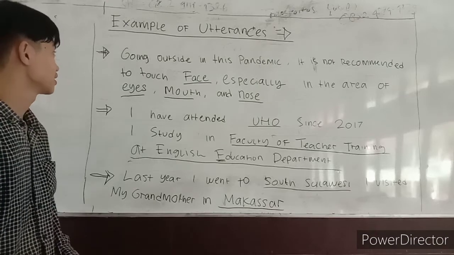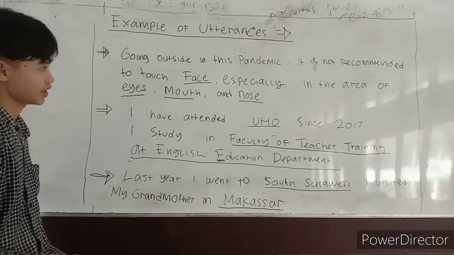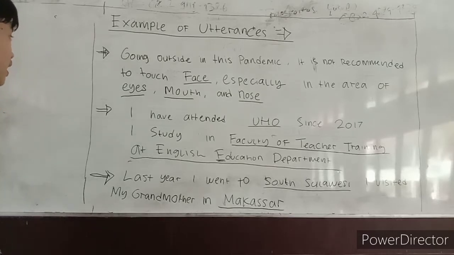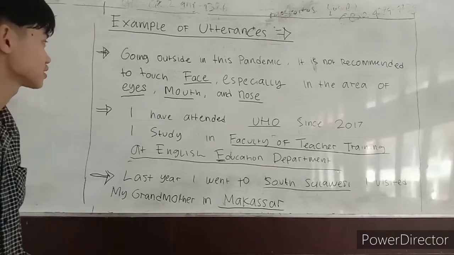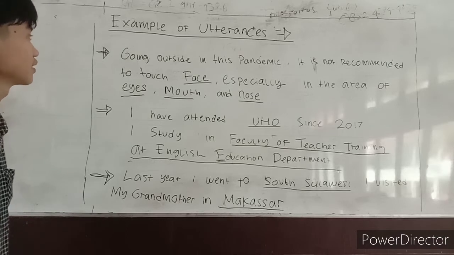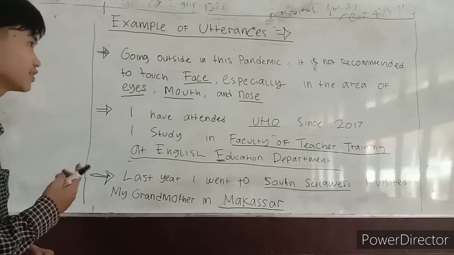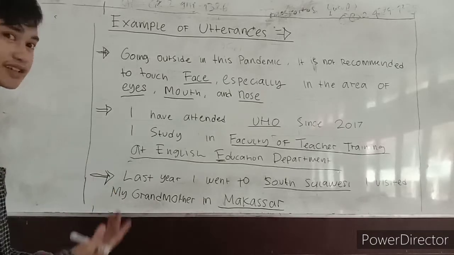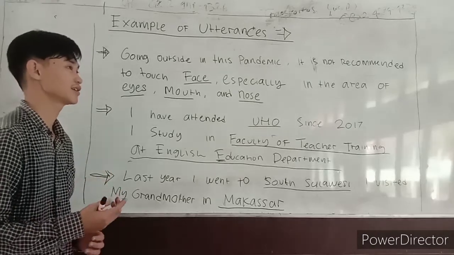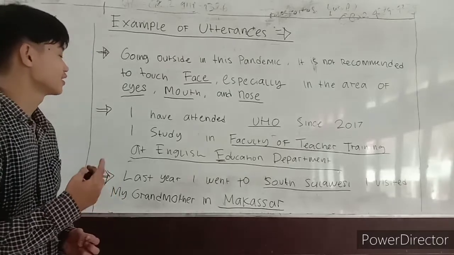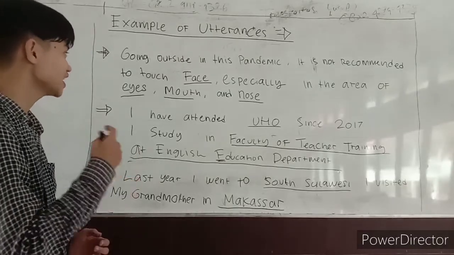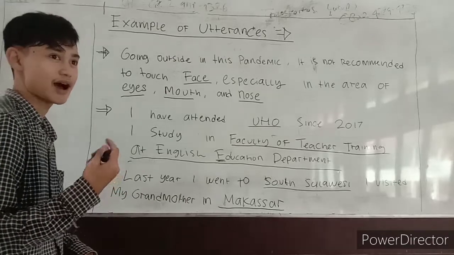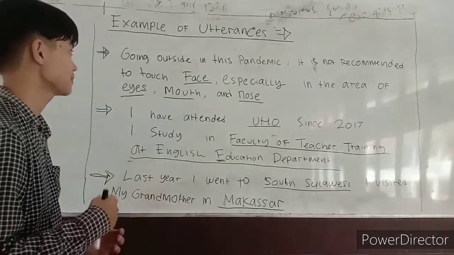In this example, the general item is face, while the more specific items are eyes, mouth, and nose. When understanding this utterance, the listeners might see the cohesion between the face, eyes, mouth, and nose, as eyes, mouth, and nose are a part of face.